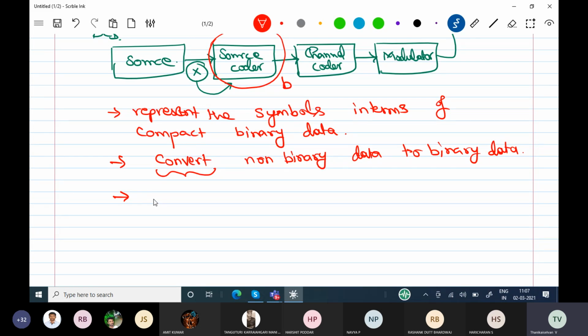What are the requirements for this source coder or source coding process?